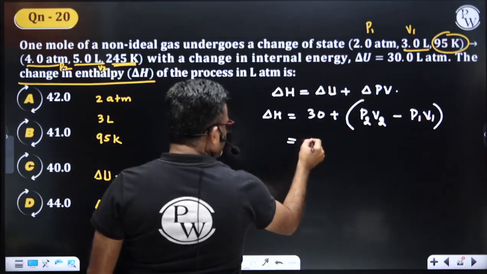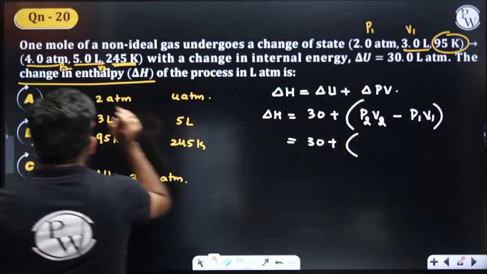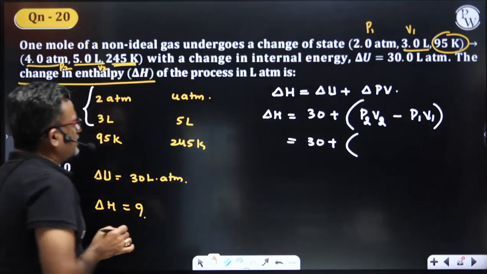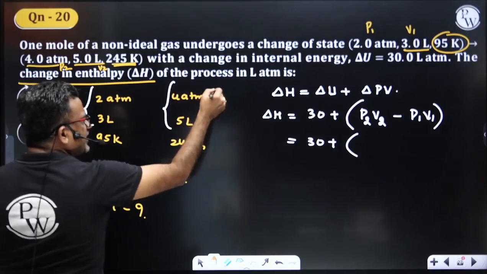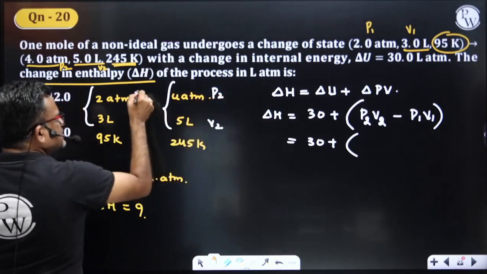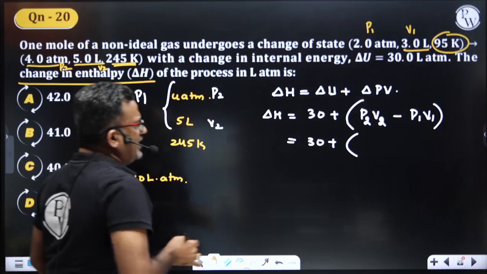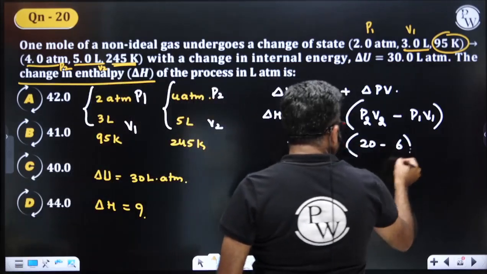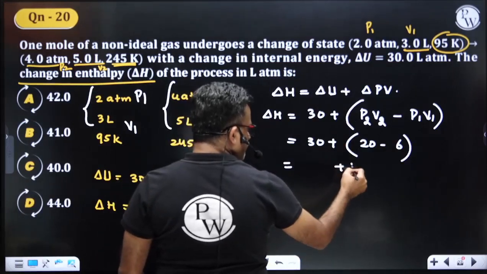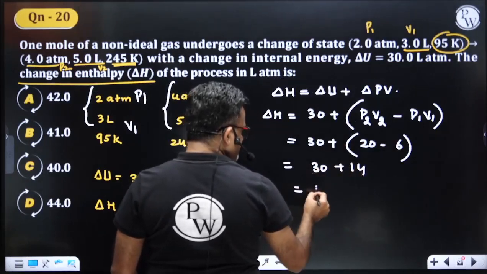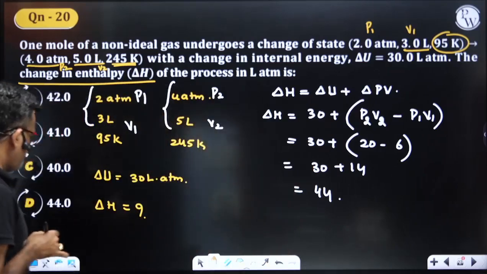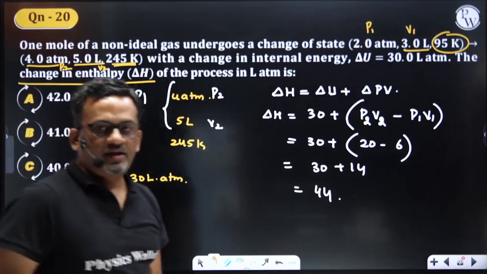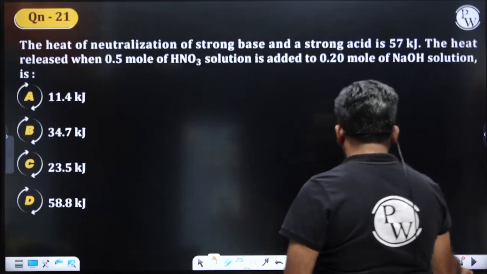Yes or no? 30 plus what is P2 V2? This is final state P2 V2, this is initial state P1 V1. 4 into 5, 20, minus 2 into 3, 6. 20 minus 6 is 14 plus 30 is 44. Our answer should be 44. Is that clear, students? Right.